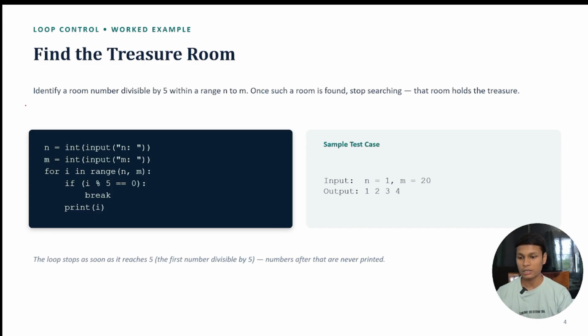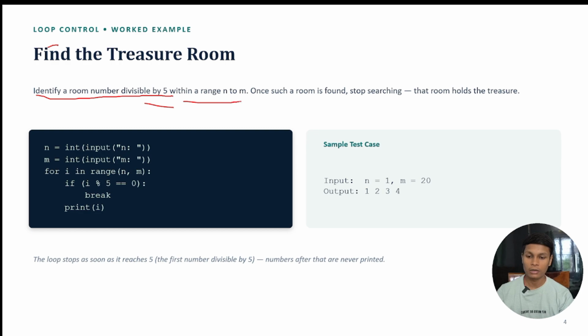Here the problem statement was to identify a room number divisible by 5. Let's say a hotel has 10 rooms, numbered 1 2 3 4 5 till 10. We want to go only with the numbers not divisible by 5. If a number is divisible by 5, we are going to break and lock all the rooms. So we are going with divisible by 5.